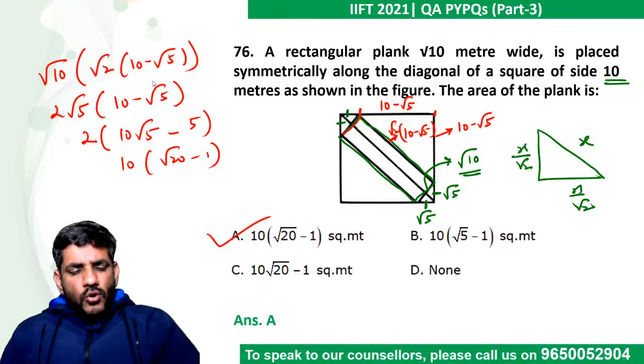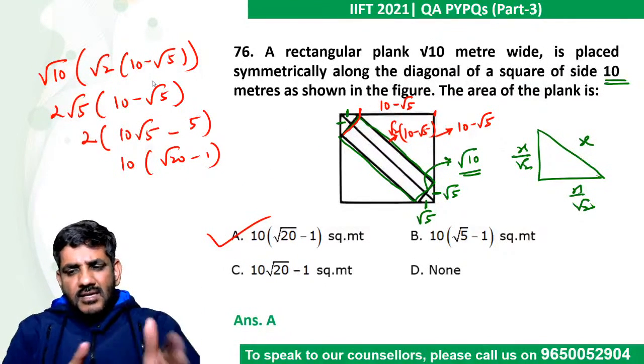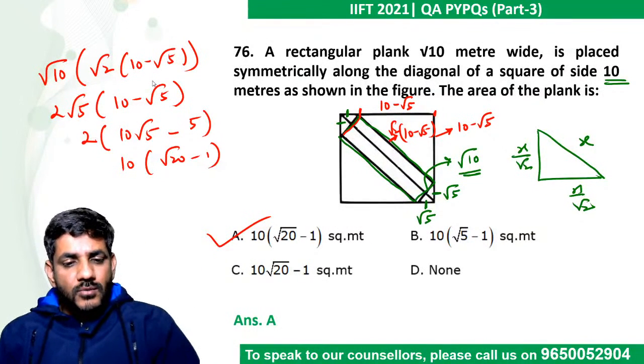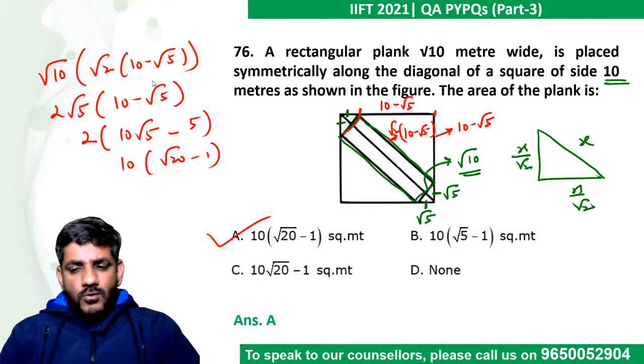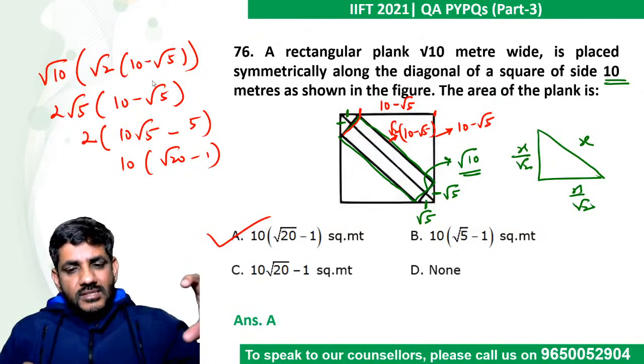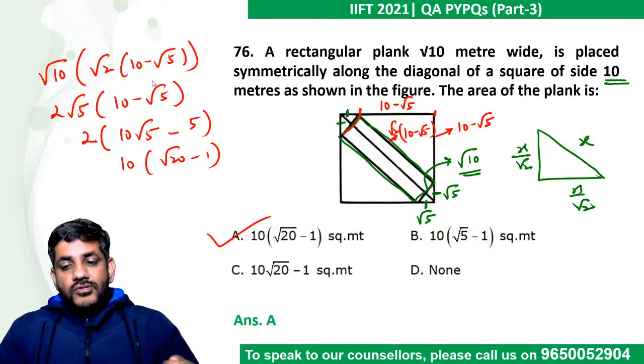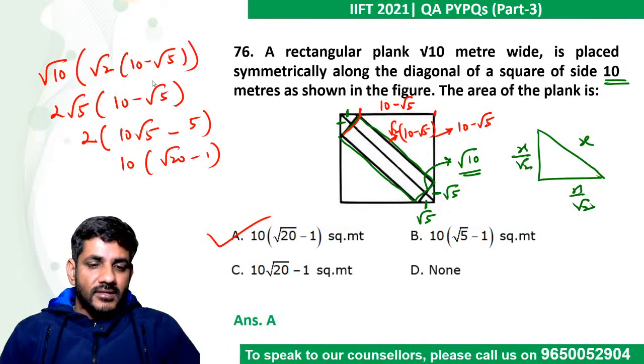Yes. So though it is doable, I made a mistake while calculating this. Somehow I wrote root 10, root 5 in place of root 10. That was the mistake. But actually the question was not difficult. A plank is given to us. We have to find out this length. Because width is already given, so length is to be calculated. Accordingly, we get the answer for this.